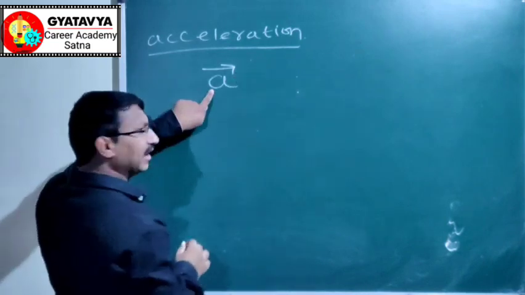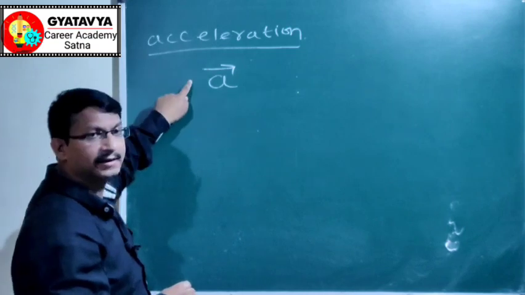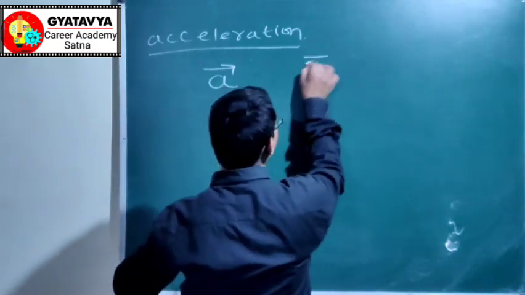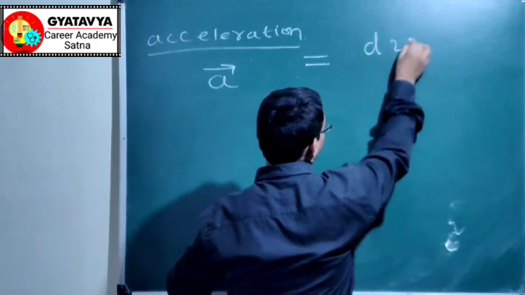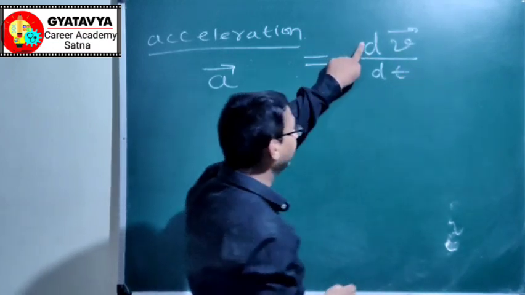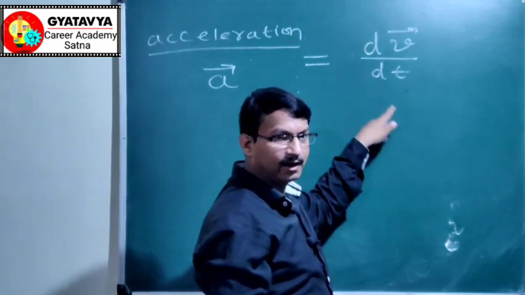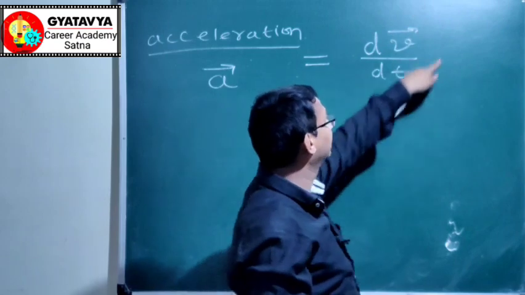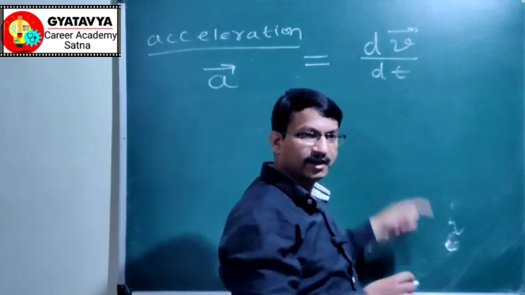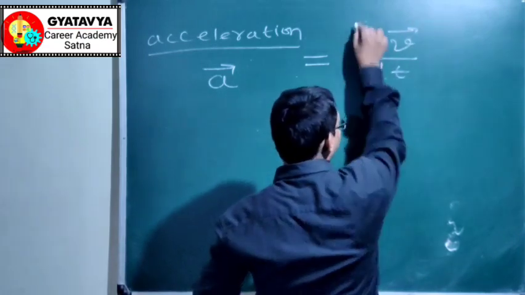Its normal symbol is a, and this arrow shows that it is a vector quantity. This acceleration is the rate of change in velocity with respect to time. Pay attention, this sign dv by dt is differentiation, and about differentiation we have discussed in the previous lecture. You can see the previous lecture and learn how to do differentiation.